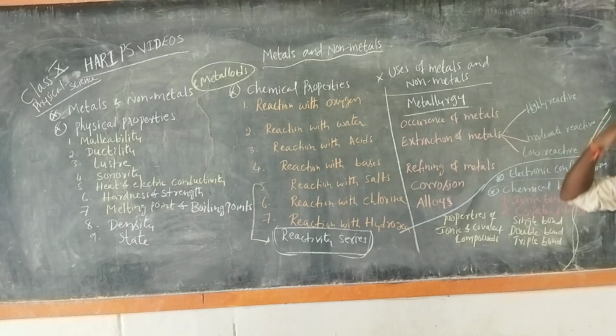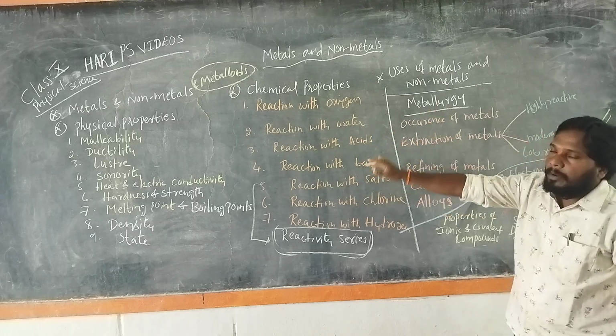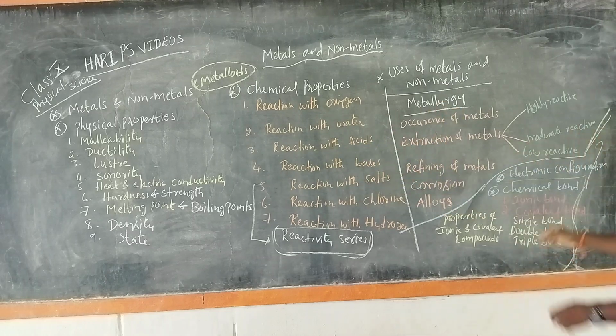Instead of waiting until that topic, I will explain chemical bonding here only: what a chemical bond is, the types of chemical bonds, how the ionic bond is formed, how the covalent bond is formed, and how ions are formed. These are all discussed in this chapter on metals and non-metals. So this is one part, metals and non-metals properties and uses, and the other part is electronic configuration and chemical bonding.